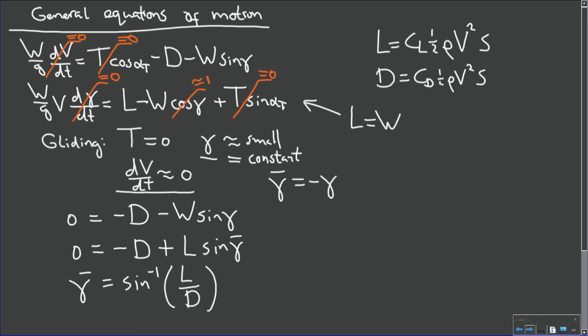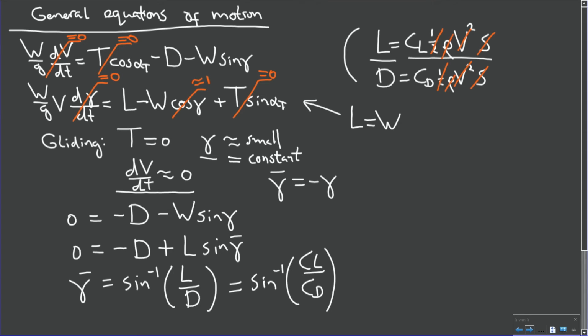And if I look over here, I can see that lift divided by drag is this equation on top divided by CD times a half rho v squared s, and then I can cancel out a lot of terms. So the glide angle is therefore the same as the arc sine of the lift coefficient divided by the drag coefficient. So it's only a function of aerodynamic parameters.